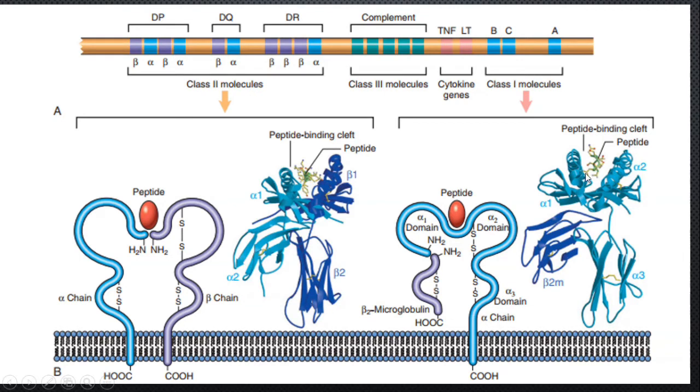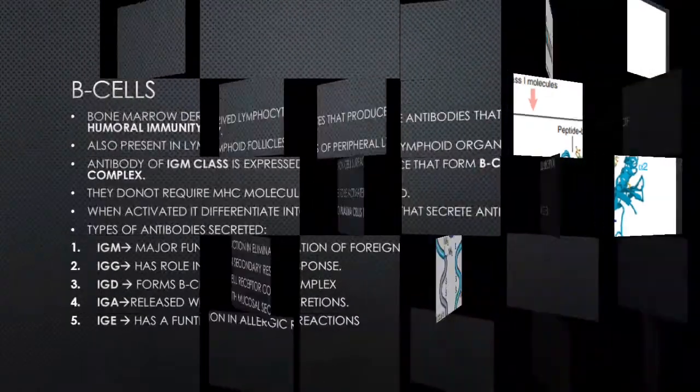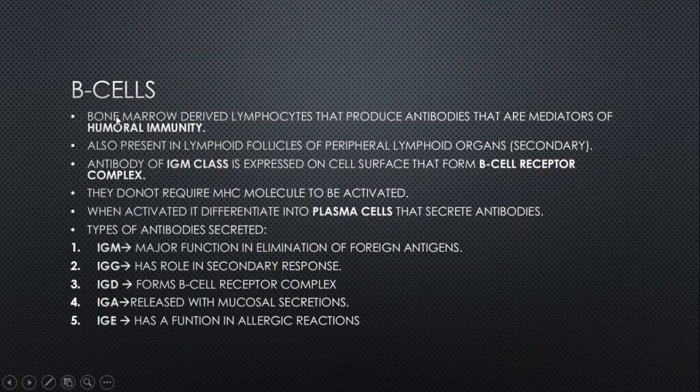B cells are bone marrow derived lymphocytes that produce antibodies, which are mediators of humoral immunity. B cells are involved in humoral immunity. These are also present in lymphoid follicles of peripheral lymphoid organs, called secondary lymphoid organs. Antibody of the IgM class is expressed on the cell surface and forms the B cell receptor complex, as we have discussed previously.